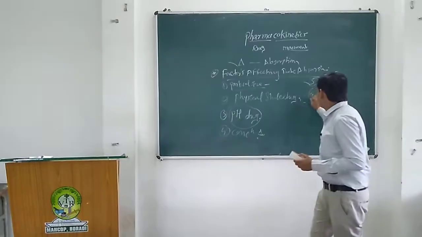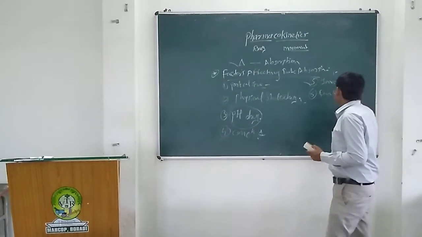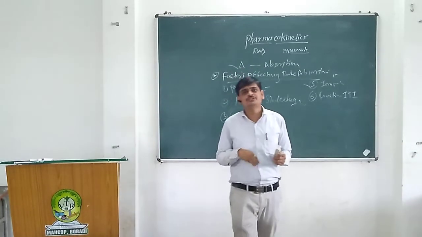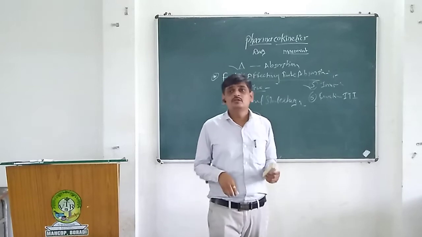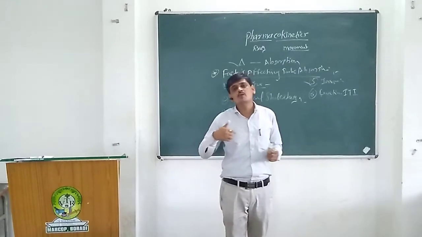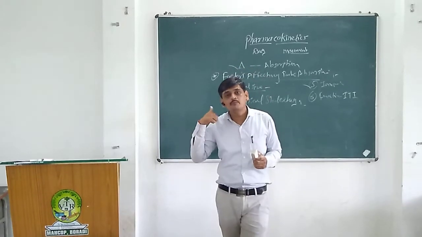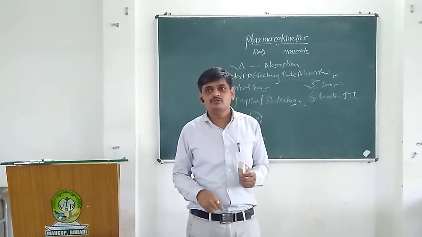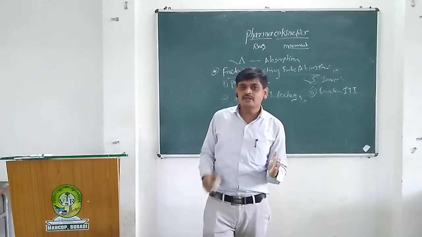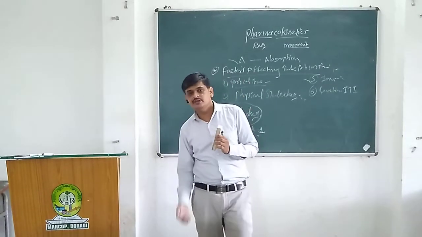Next one is the functional integrity of the GIT. In the case of oral administration, the drug goes to the GIT, the gastrointestinal tract. When the functional integrity is increased, that means the peristaltic movement of the smooth muscle of the GIT increases, and it ultimately decreases the rate of absorption. Increased peristalsis decreases absorption because the contact time between the smooth muscle of the GIT and the drug is less. That's why when peristalsis is increased, absorption ultimately decreases.